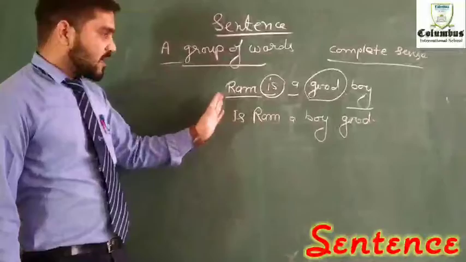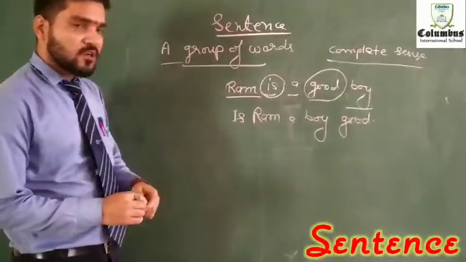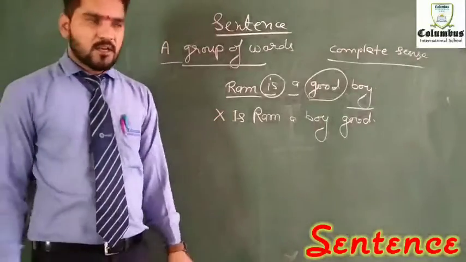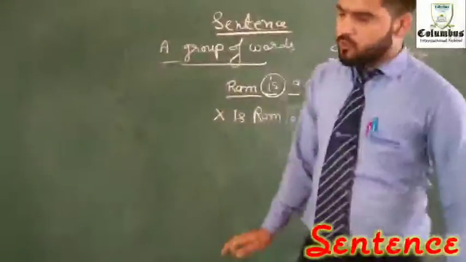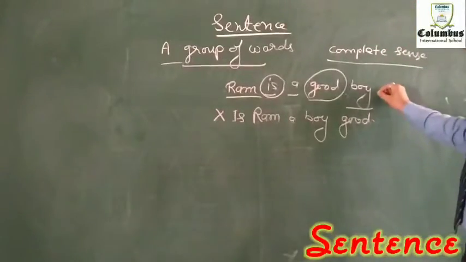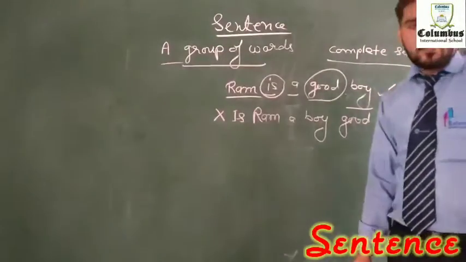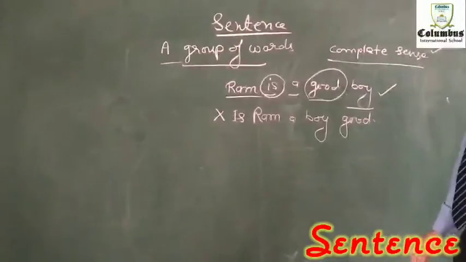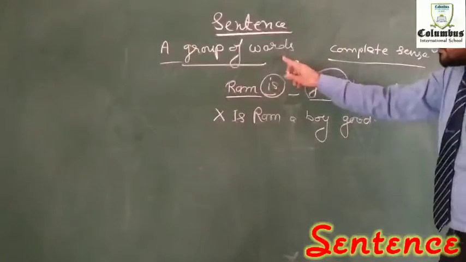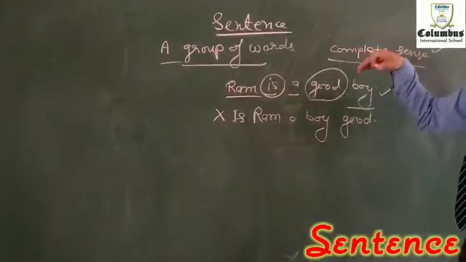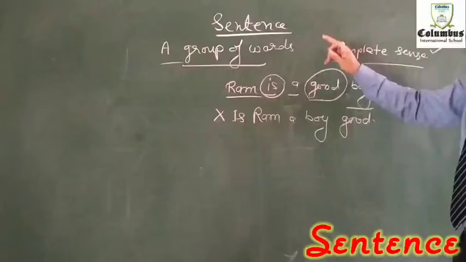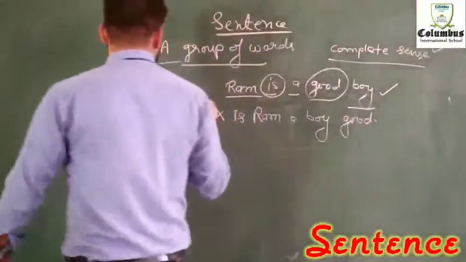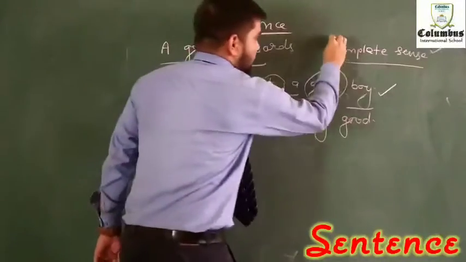Only the order of the words has been changed, and just because of this order, this group of words is meaningless. So with the help of this example, you can understand that a well-arranged order is very essential for the completion of a sentence. A group of words is considered to be a sentence when it has a complete sense and is well arranged also.